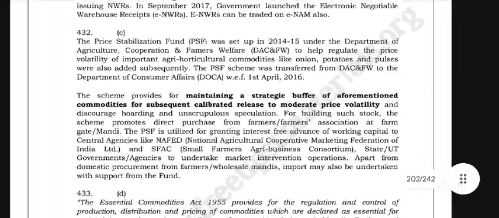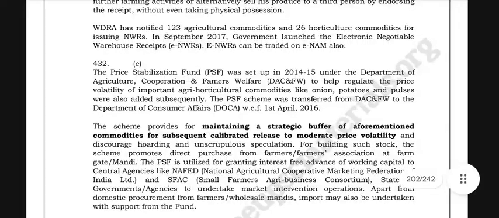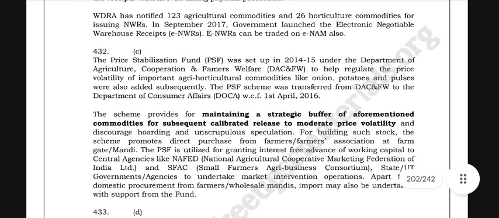The Price Stabilization Fund (PSF) was set up in 2014-2015 under the Department of Agriculture, Cooperation and Farmers Welfare (DAC&FW) to help regulate the price volatility of agricultural and horticultural commodities like onion and potatoes. Pulses were also added subsequently. The PSF scheme was transferred from DAC&FW to the Department of Consumer Affairs (DoCA) with effect from 1st April 2016.